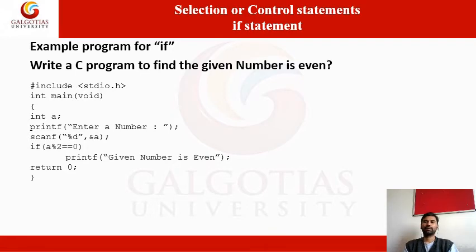Whichever number is divided by 2, if the remainder is 0, this is called an even number. If it produces a non-zero remainder, that is not an even number. That's a simple concept you are using here. The percentage symbol represents the mod operator, the modulo operator.